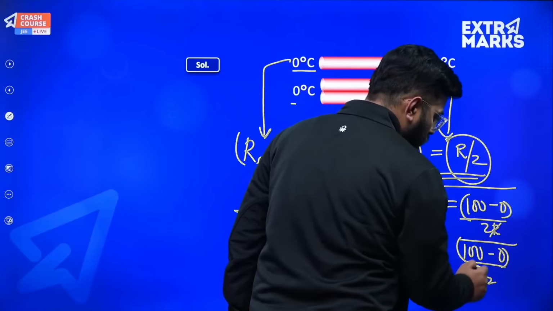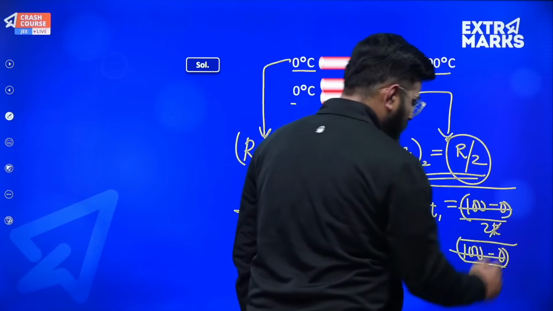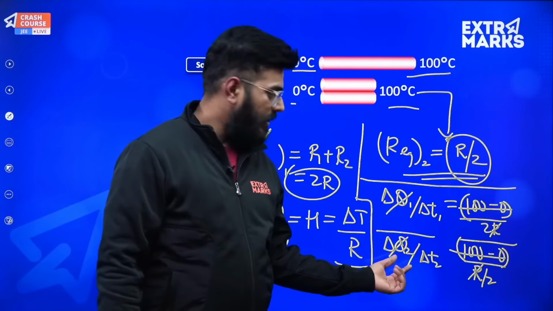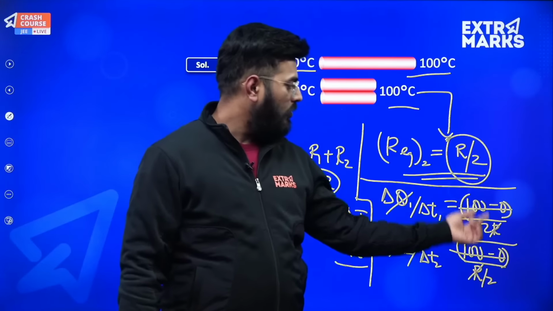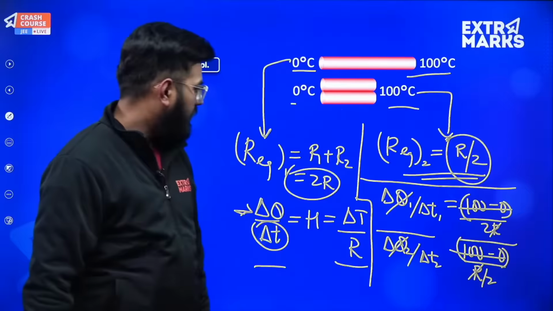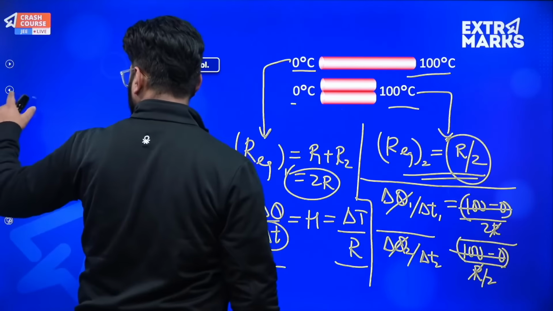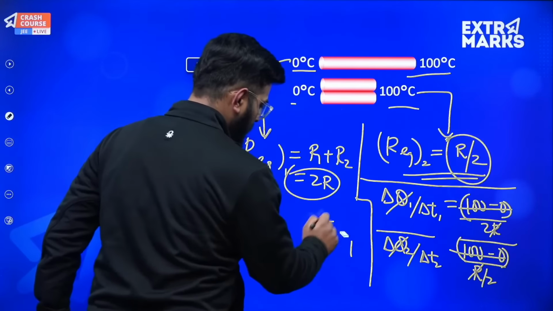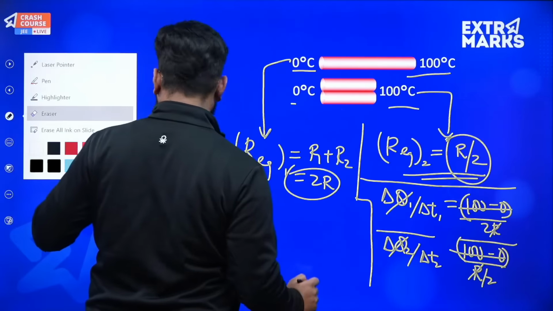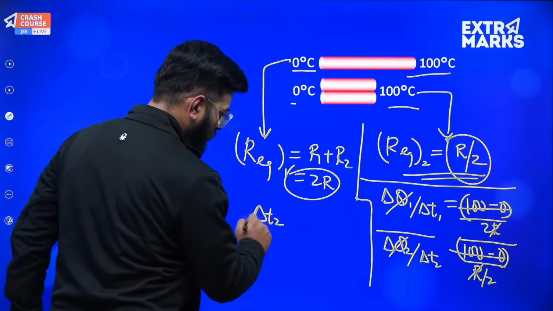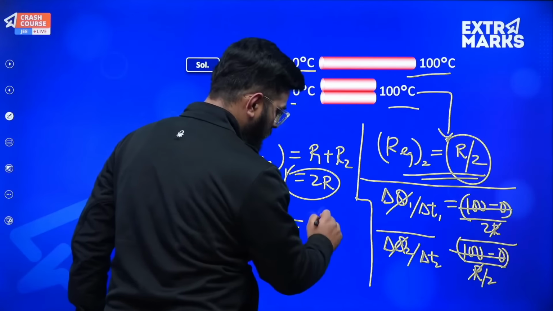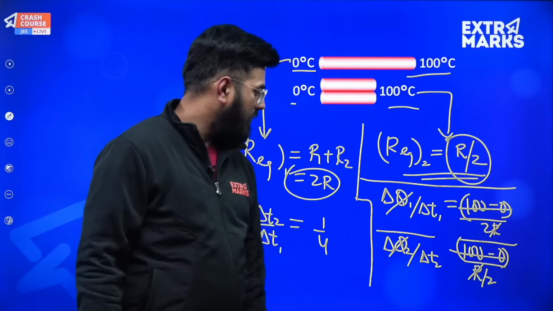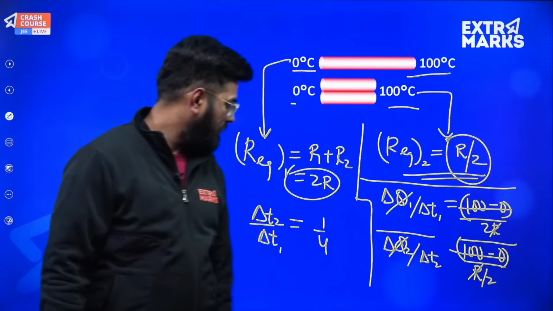And also this 2R, R will get cancelled, this 100 minus 0 will get cancelled. So finally what we will be remaining up with is that delta T2 will go upward, delta T1 will come over here, and also over here this R by 2 will go above, so it will be 1 by 4. So what I can finally say is that delta T2 by delta T1 from this expression will be equal to 1 by 4, right? So 1 by 2 into 1 by 2, it will be equal to 1 by 4.